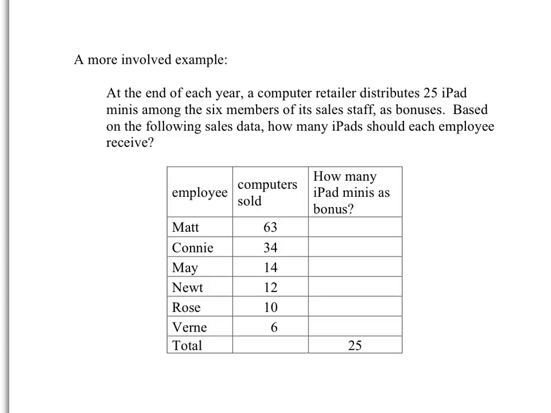So at this time, the story is that a computer retailer has 25 iPad minis to give away as bonuses. It distributes them among the 6 members of its sales staff as bonuses at the end of the year. The retailer wants to distribute bonuses in proportion to how many computers each sales staff member has sold. We are given the data on how many computers each sales staff member has sold. So we know that Matt has sold 63, Vern has sold only 6. We ask, how many should each sales staff member receive so that we give away all 25?